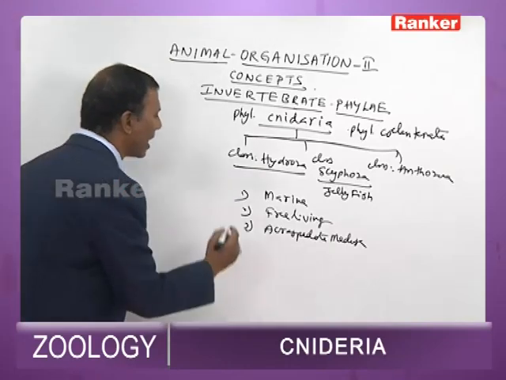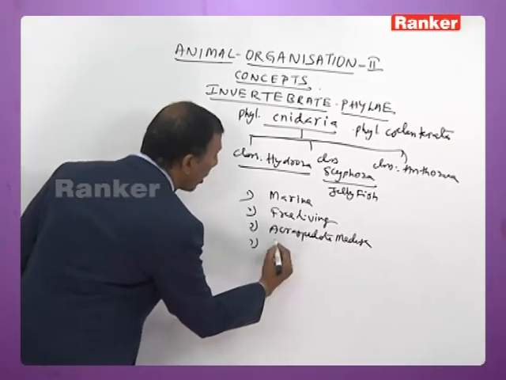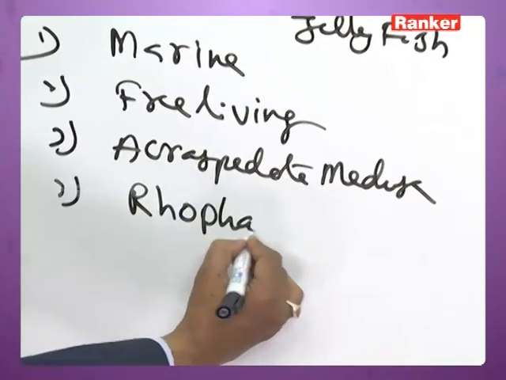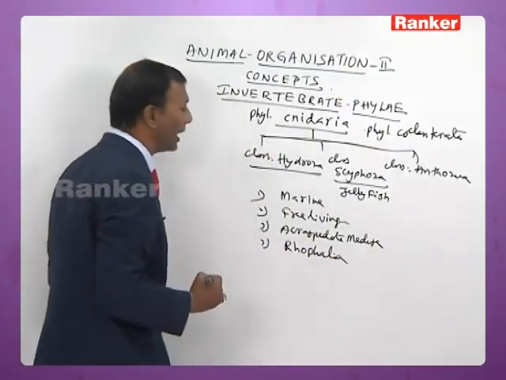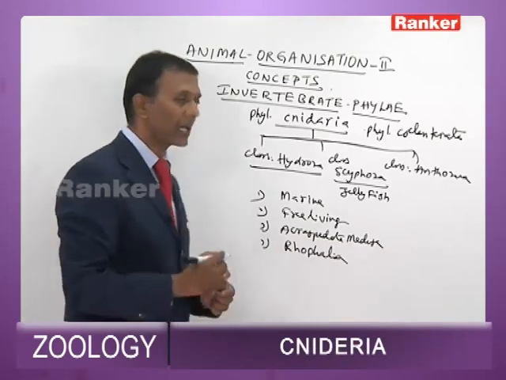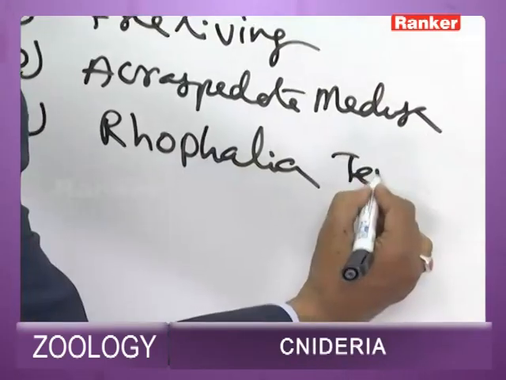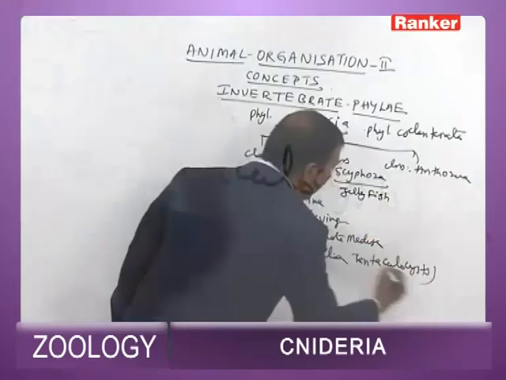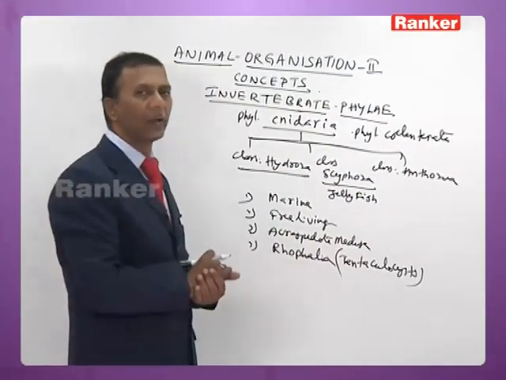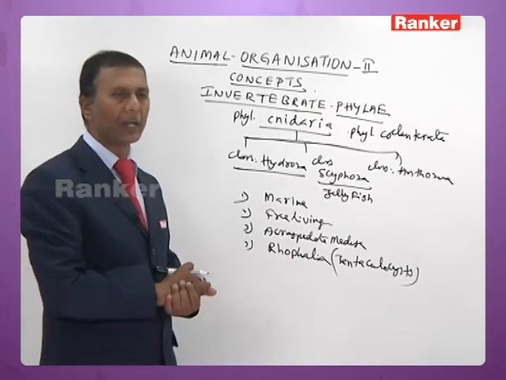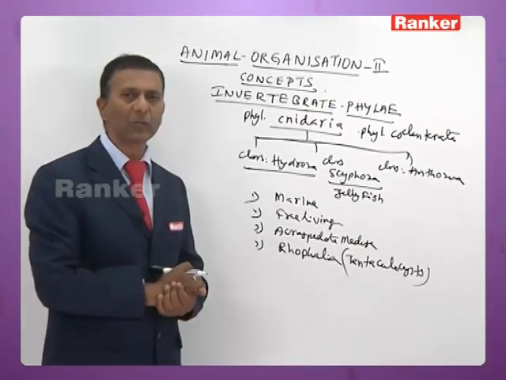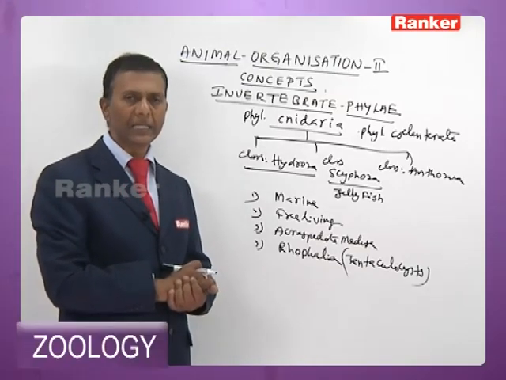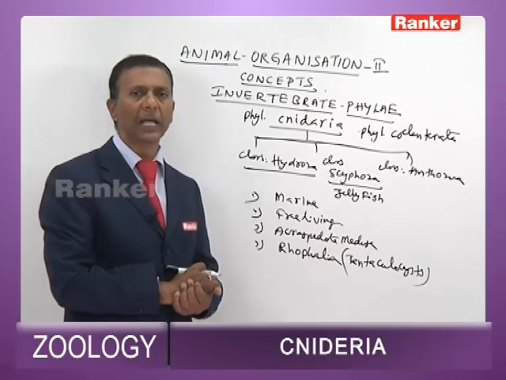The sense organs of Scyphozoans are called rhopalia or tentaculocysts. They are endodermal in origin. Then all Scyphozoans are unisexual. Fertilization is internal.